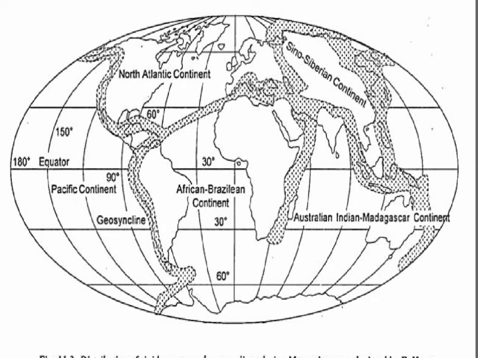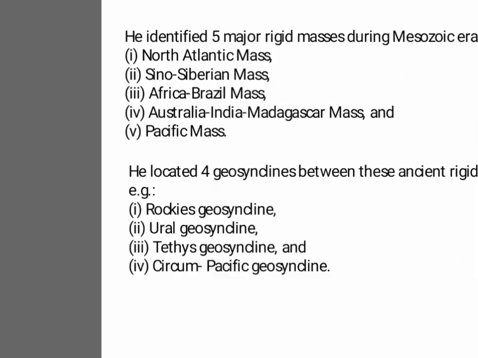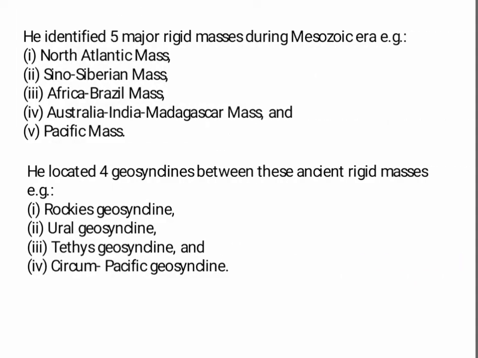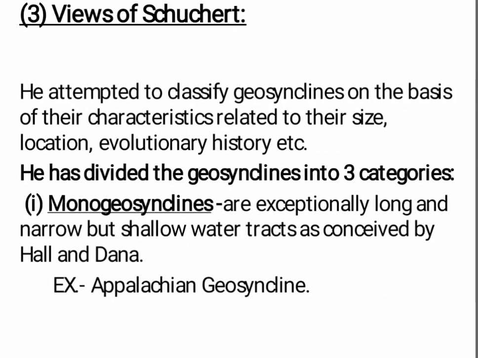This is the paleogeographical map which is drawn by E. Haug. He identified 5 major rigid masses during the Mesozoic era. They are the North Atlantic mass, Sino-Siberian mass, Africa-Brazil mass, Australia-India-Madagascar mass and the Pacific mass. And he located 4 geosynclines between these ancient rigid masses. They are Rockies geosyncline, Ural geosyncline, Tethys geosyncline and Circum-Pacific geosyncline.